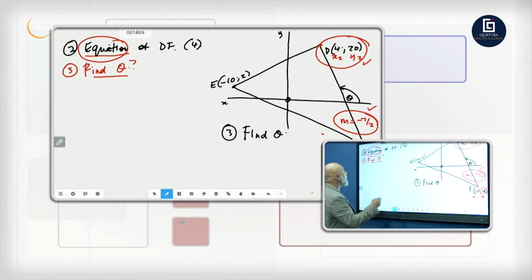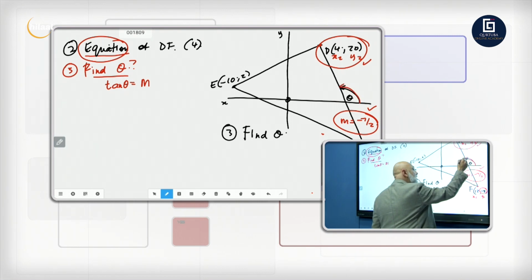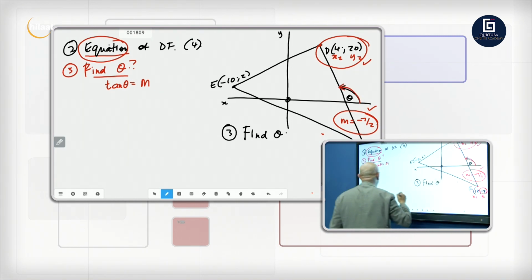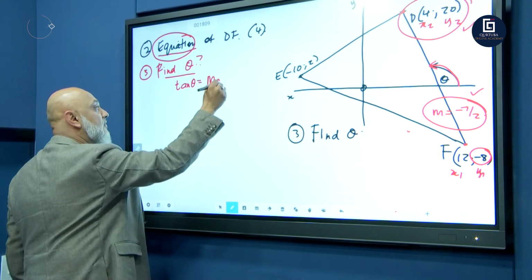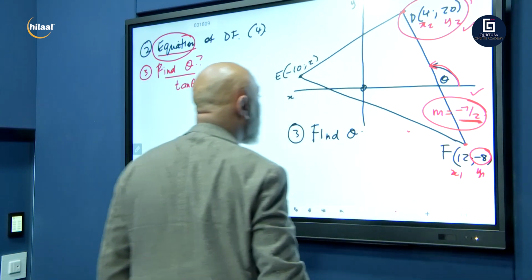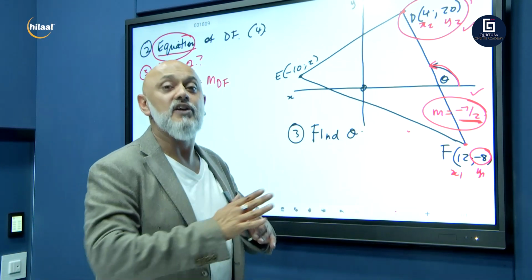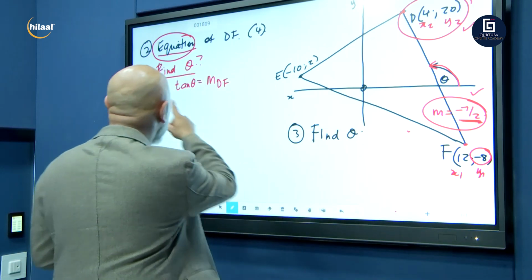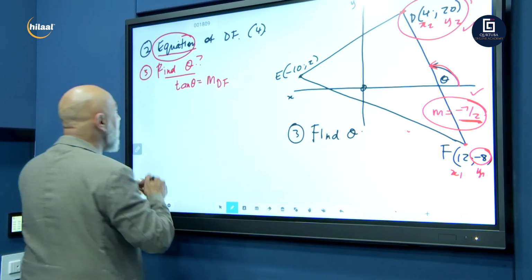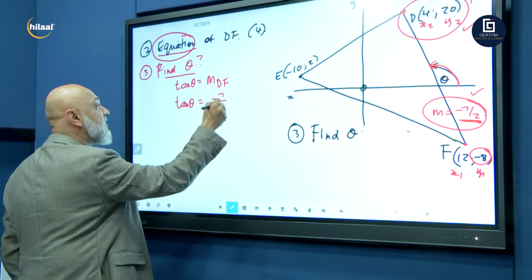Here we go. So what formula do I use? I use the gradient formula. I say tan theta is equal to the m of the line. Now, which line does the arrow touch? The arrow touches DF. So tan theta is equal to the m of DF. Do I have the m of DF? Yes, I do. Minus 7 over 2. Remember I said, you can't use sine, you can't use cos. You always have to use tan. So tan theta is equal to m of DF. What's the m of DF? Negative 7 over 2.